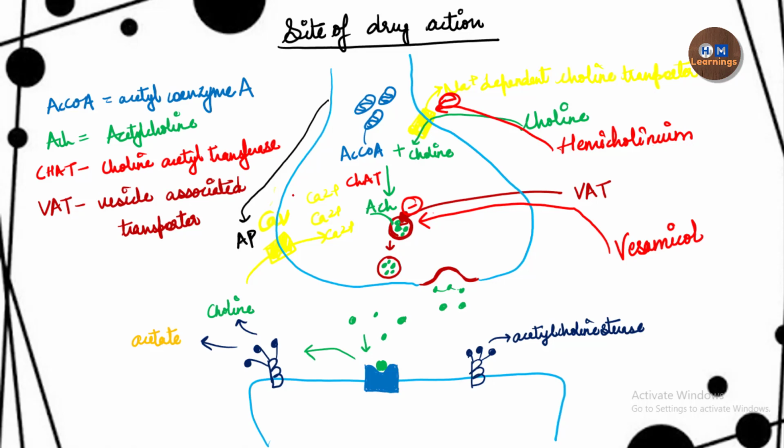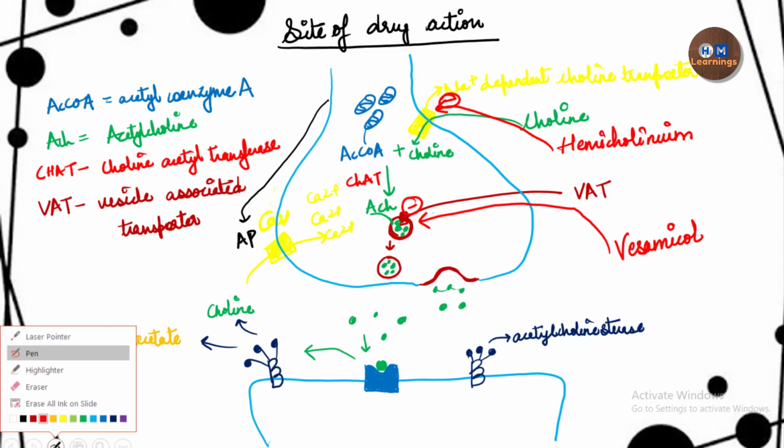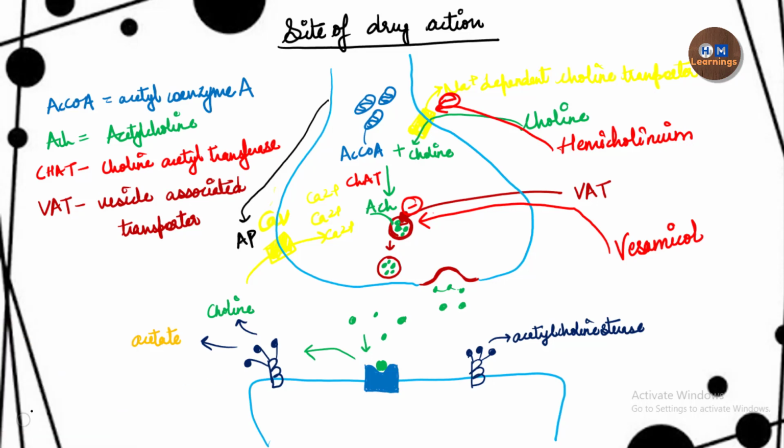Then the next type is the drug, or you can say the toxin, which inhibits the docking process. This is called botulinum toxin. Botulinum toxin inhibits the docking process, inhibits the release of the neurotransmitter, and this type of drug is used in controlling muscle spasms.